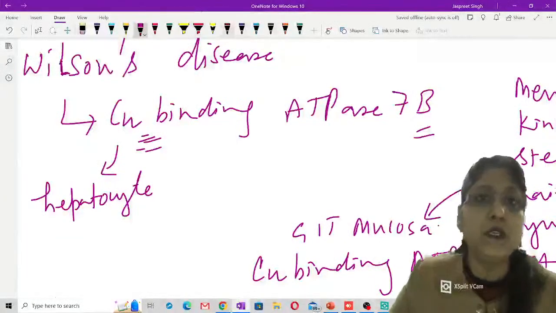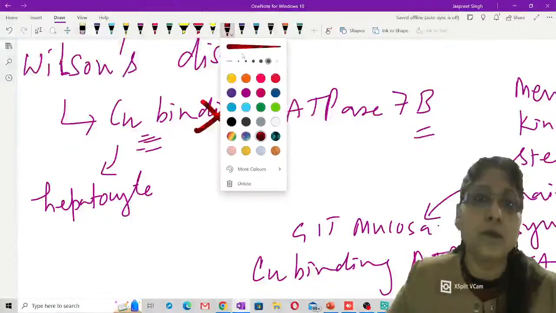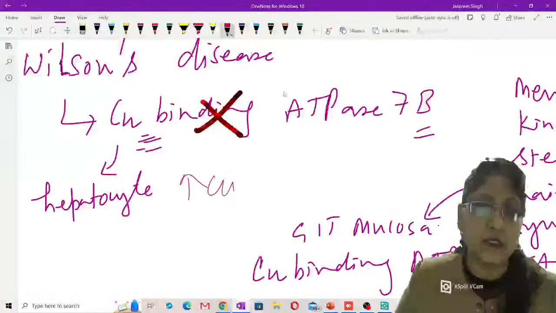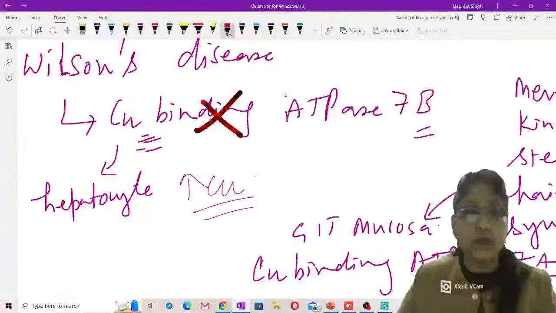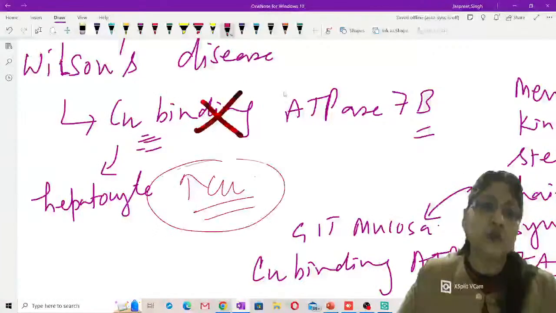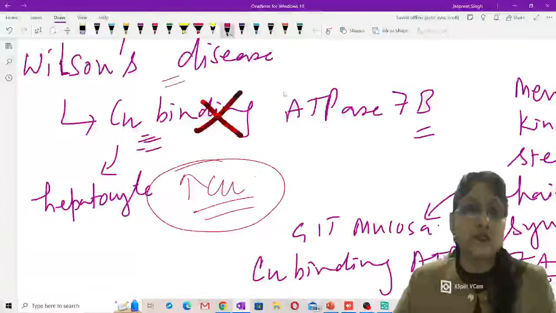So when this protein is mutated, then what is going to happen? There will be a lot of copper deposition in the hepatocyte, excessive copper deposition in the hepatocyte. The liver is not able to get rid of this copper. So what happens? This copper toxicity results and the liver is going to be damaged. That liver will undergo cirrhosis. So that is Wilson's disease.